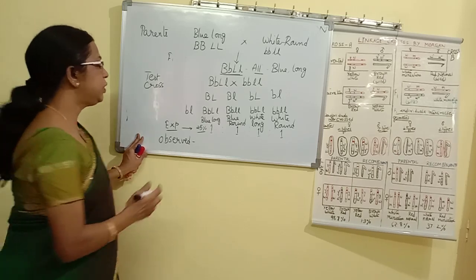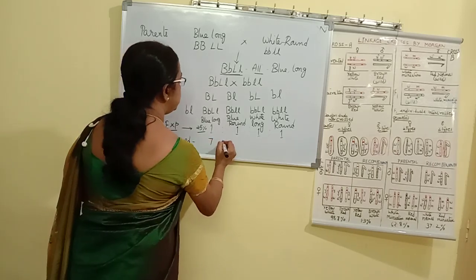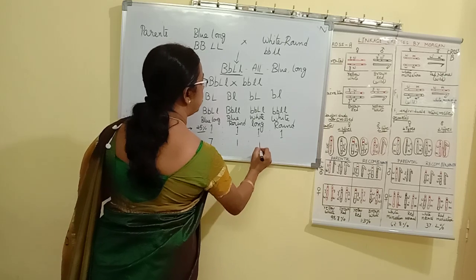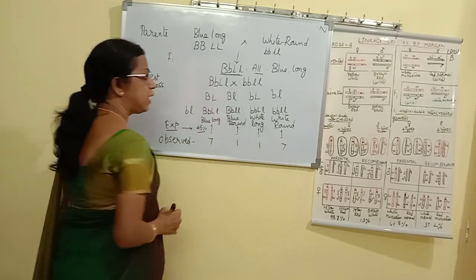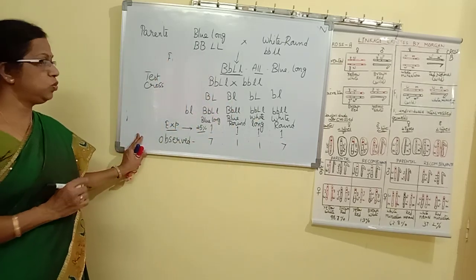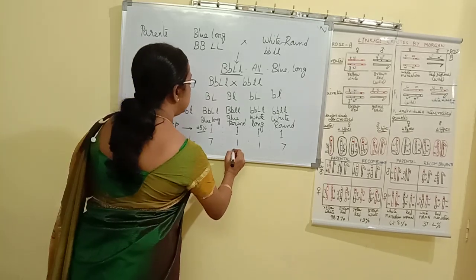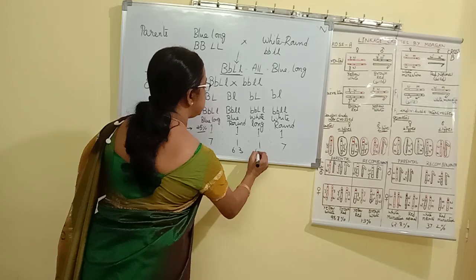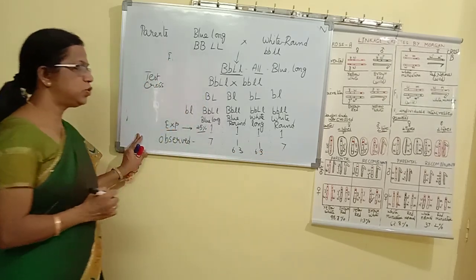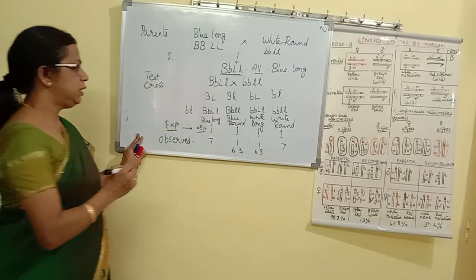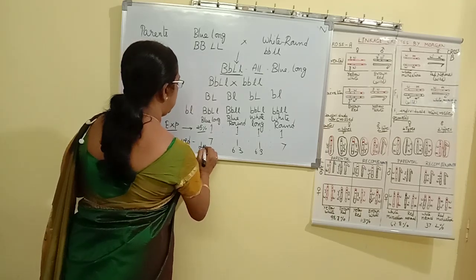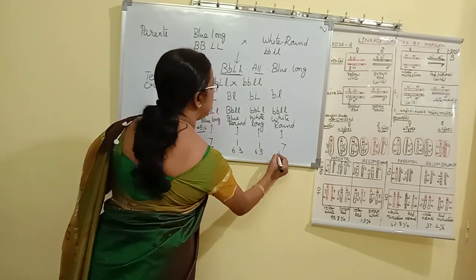So what is the observed ratio? The observed ratio is 7:1:1:7. So the two smaller classes come to around 6.3% each, and the larger classes come to around 43.7% each.